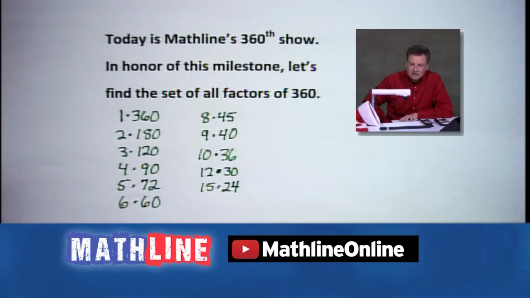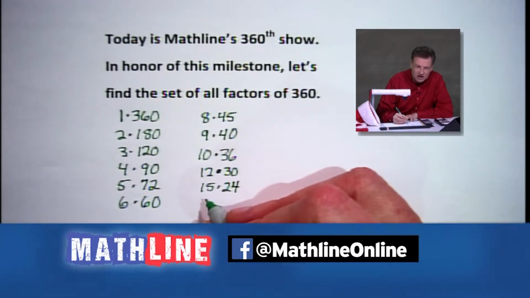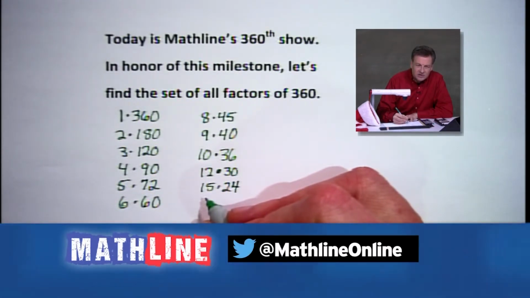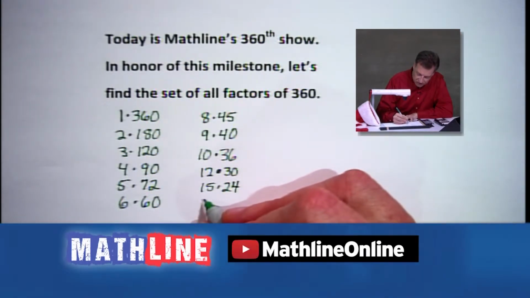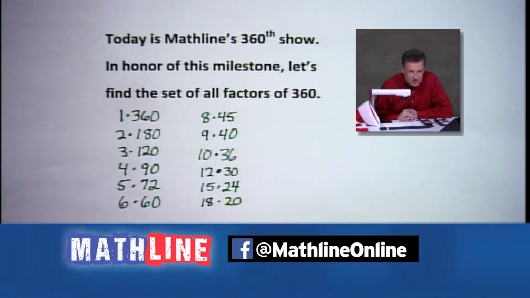And you know what? I think 18. I believe 18 is our next choice. 16 could be nice, but it doesn't function here, all right? 16 does not go into 360 evenly. May have, with the decimal, it may work, but we've got that. All right, so we're going to take 18 times 20. That's going to be our last set of factors. My goodness, folks, count them. 24 factors that will divide into 360 evenly.